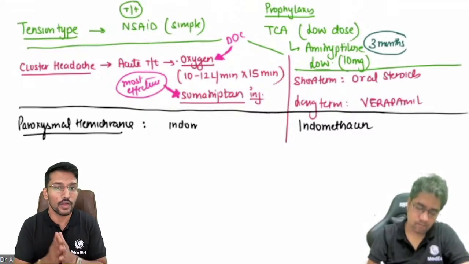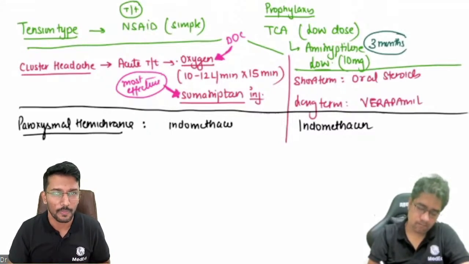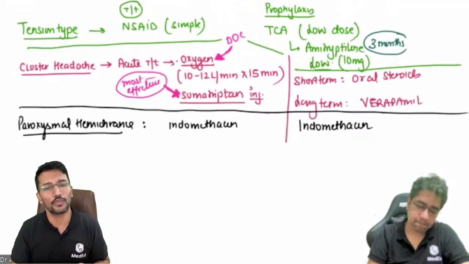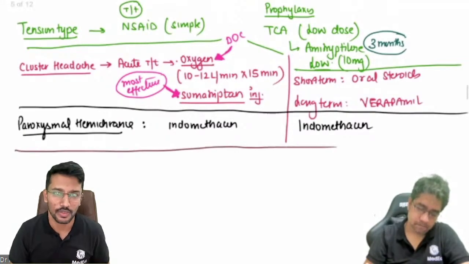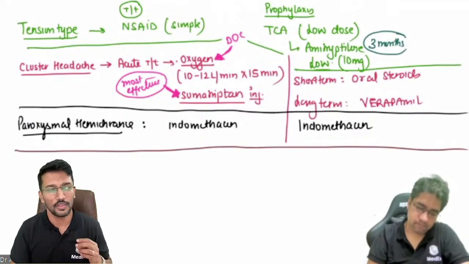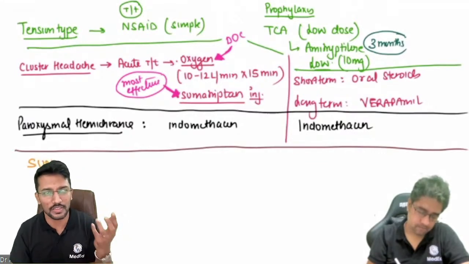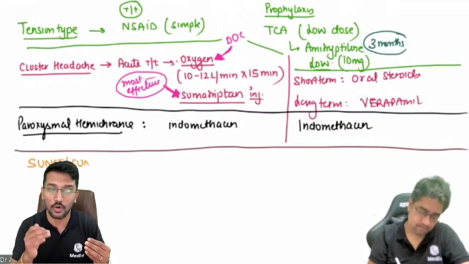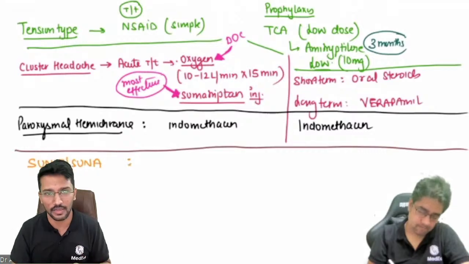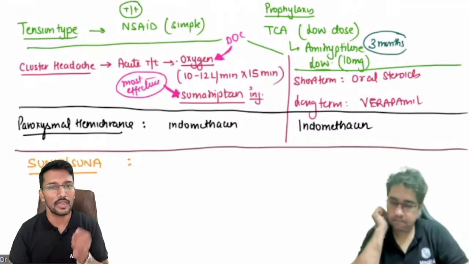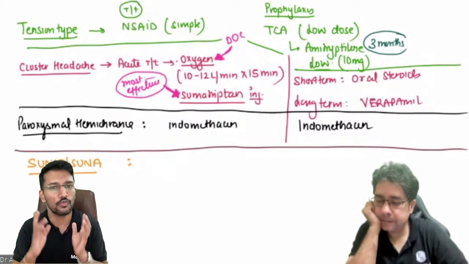Okay. Now coming to SUNCT or SUNA. Now tell me, what is the drug of choice for the acute management of SUNCT and SUNA? Now every time I ask this question, students will say NSAID or some or the other answer, but just go back to the discussion. We were talking about the SUNCT and SUNA. How do we diagnose it? Unilateral headache, right, with autonomic features lasting for 4 seconds to 240 seconds.